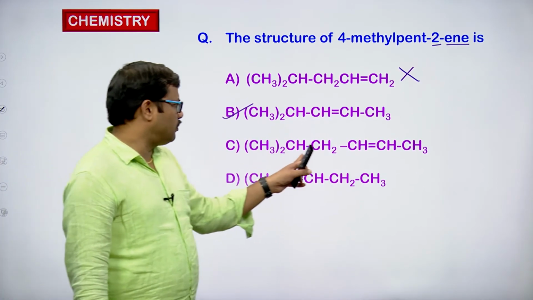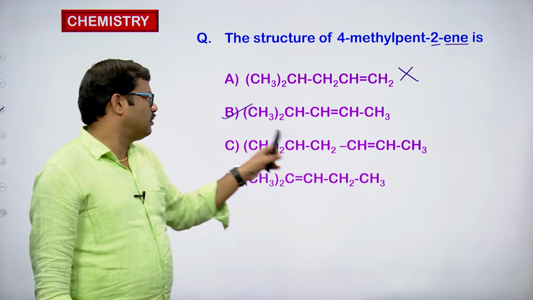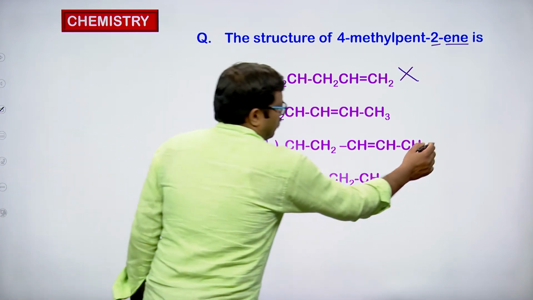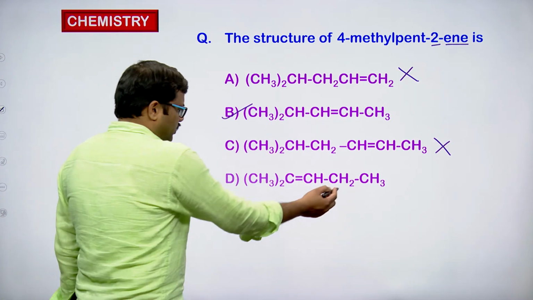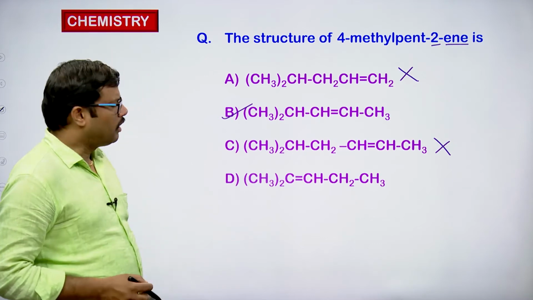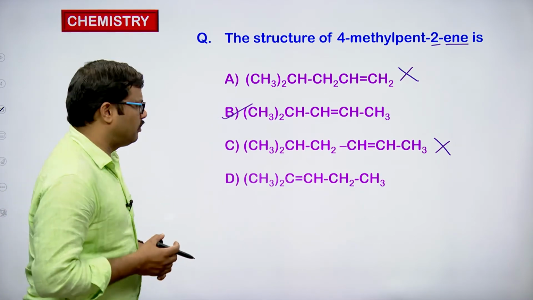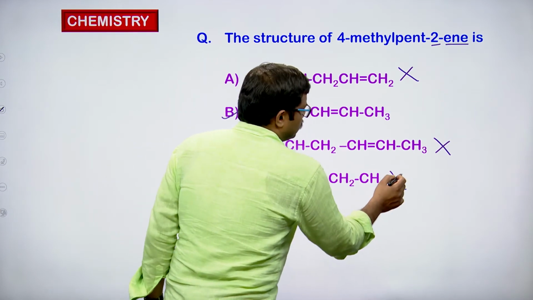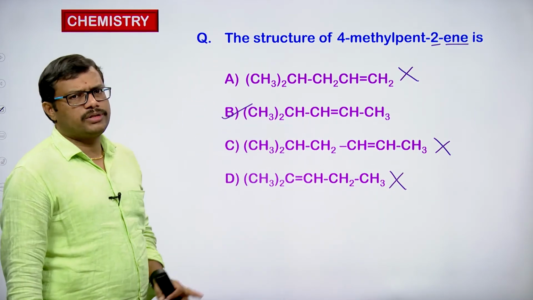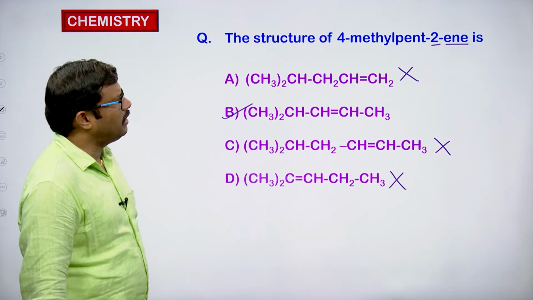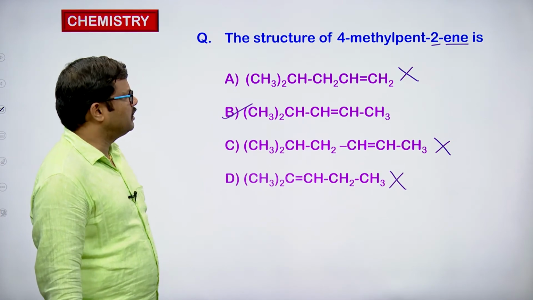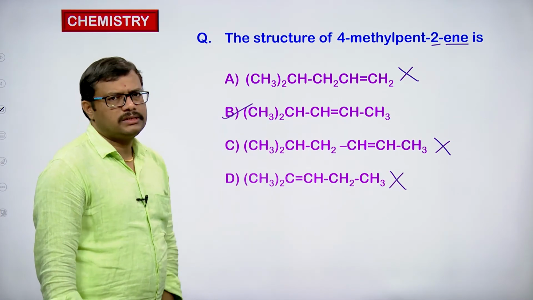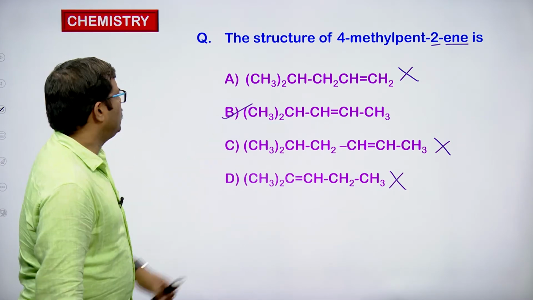If we observe this moiety, it has more carbon atoms than required, 6 carbons or more, so that is ruled out. And this one has 5 carbon atoms in the chain, but the locations of the double bond and methyl group are different, so this is also ruled out. So the second is the correct option for 4-methylpent-2-ene. The correct structure is B: (CH3)2CH-CH=CH-CH3. So this is the correct option, right. Let us move on to the next one.